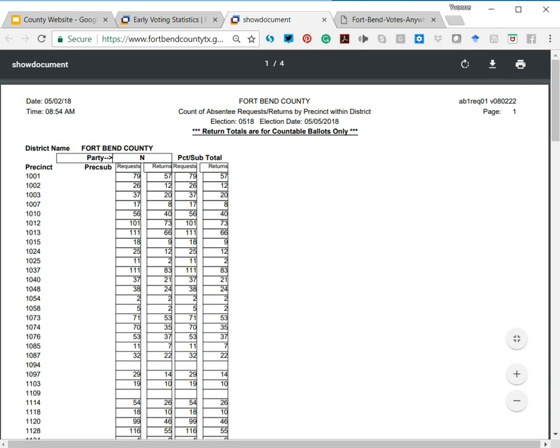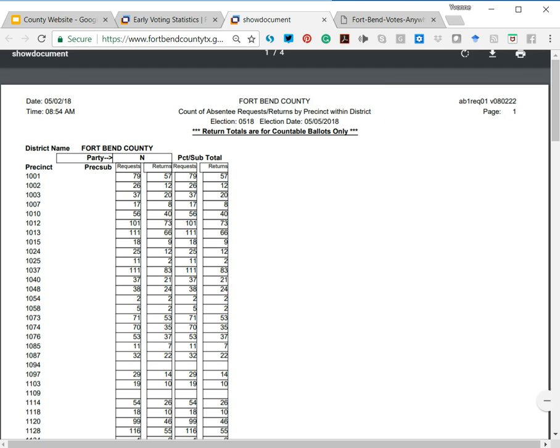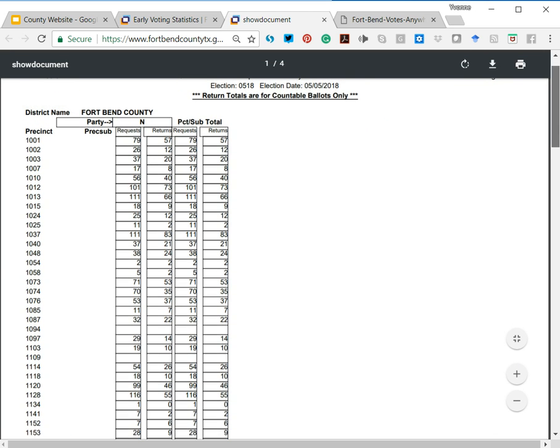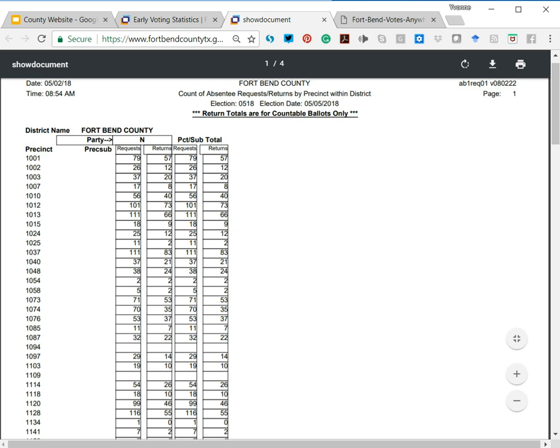In Fort Bend County, I think actually in the state of Texas, if you are over 65, disabled, or you will be out of the area during the period of the election, you can request a mail-in ballot. And I'm not going to talk about mail-in ballots in this episode. It's a little more complicated, but just understand that there are individuals in Texas who can request a mail-in ballot.